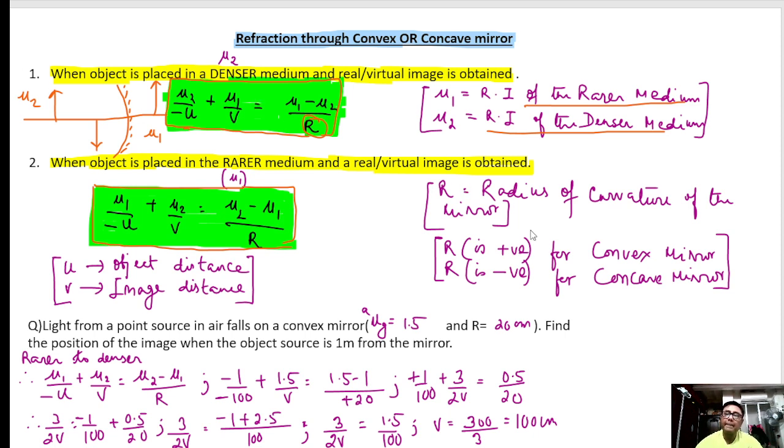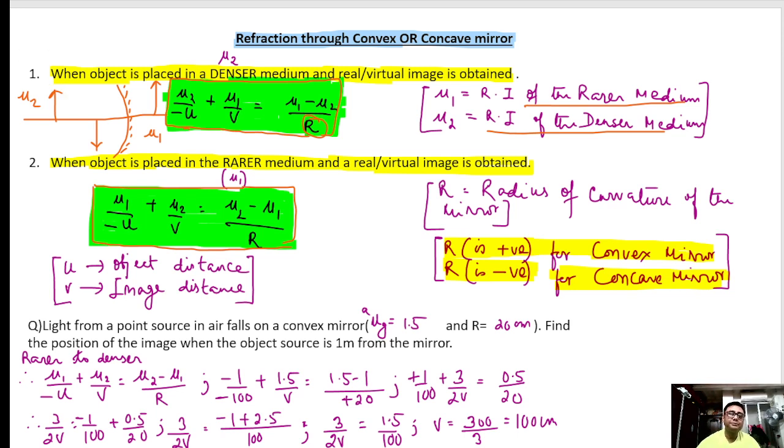One thing: R is positive for a convex mirror and negative for a concave mirror. Clear? Next.